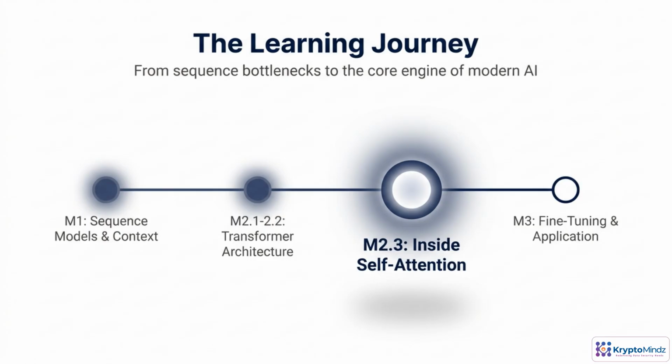You've already seen why sequences matter, how earlier models struggled, and where transformers improved things. Now we'll zoom into their core, self-attention. Our goal is to build an intuitive sense for how it represents context, so you'll be ready to fine-tune real models later.